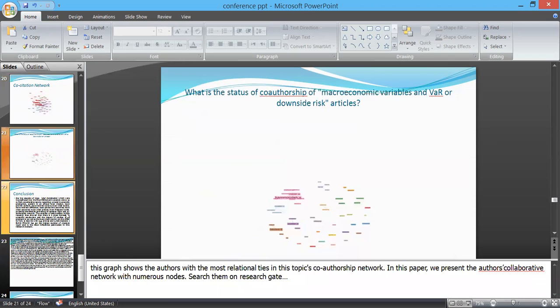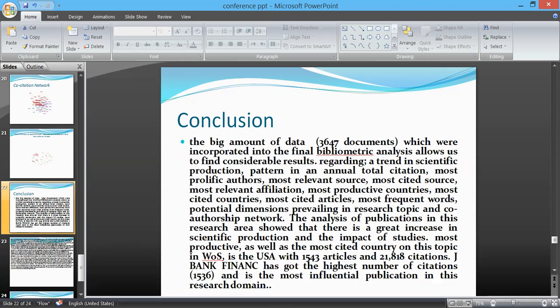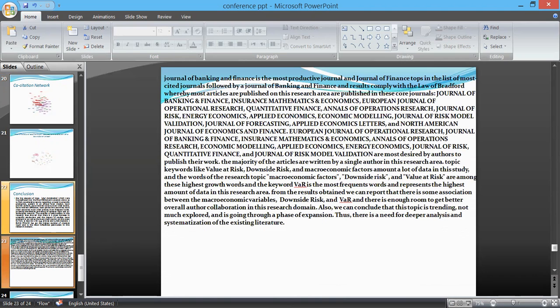And coming finally to the conclusion, the big amount of data incorporated allows us to find considerable results regarding trending scientific production, pattern of annual total citations, most prolific authors, and most relevant sources. And finally, the analysis of publications in this research area showed there is a great increase in scientific production and impact of study. The most productive and most cited country on this topic is the United States of America with 1543 articles. Journal of Banking and Finance has got the highest number of citations. Journal of Finance is the most influential publication.